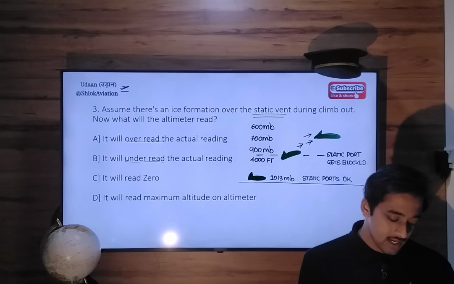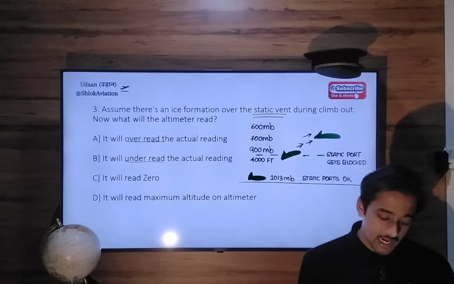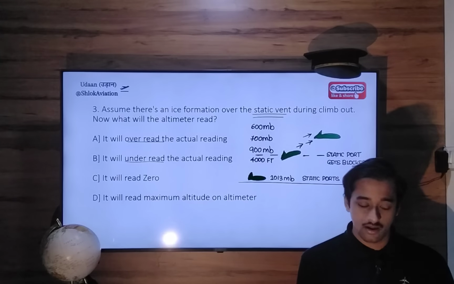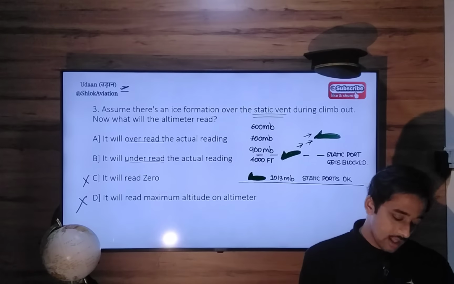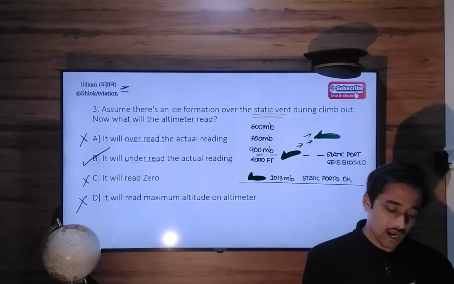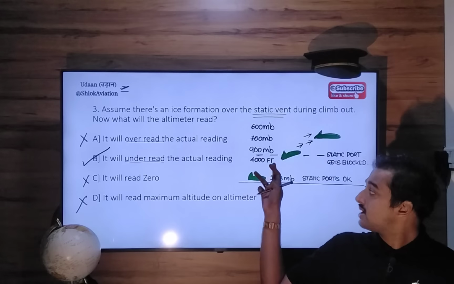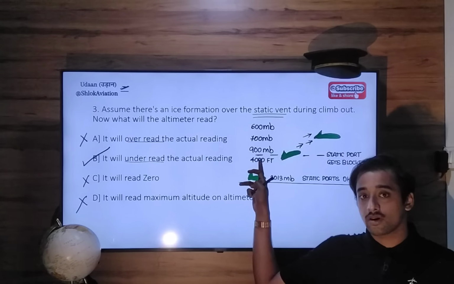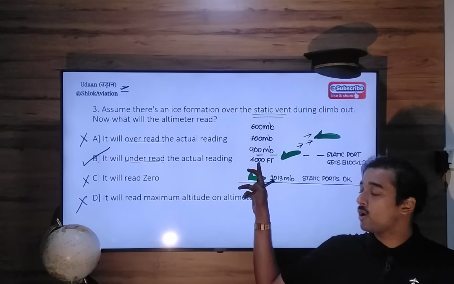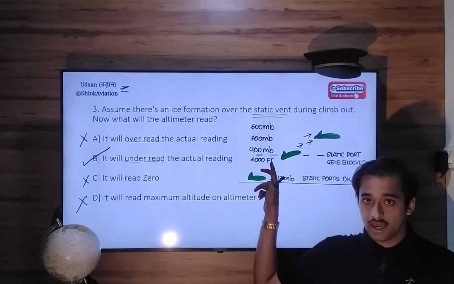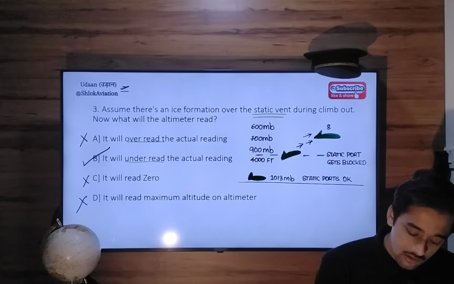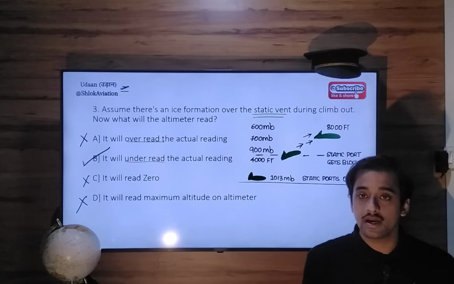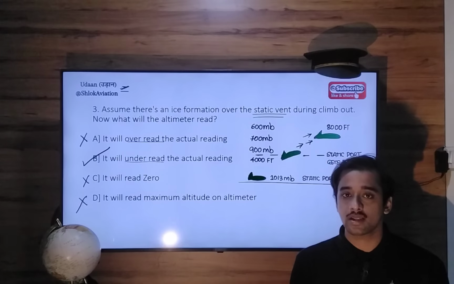Option C says it will read 0. Option Delta says it will read maximum altitude on the altimeter. So C is wrong, Delta is also wrong, and Alpha is also wrong. The correct option is Bravo. It will underread. So let's say the static port of your altimeter got blocked at 4,000 feet, and now you're climbing to a higher altitude and you have climbed to 8,000 feet. The altimeter in ideal scenarios should indicate 8,000 feet to you depending on the pressure around you.